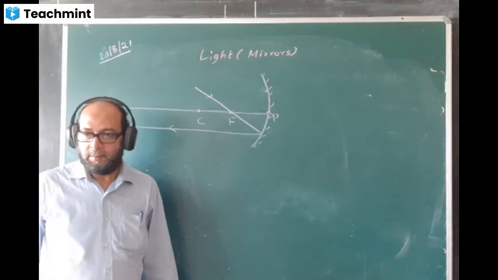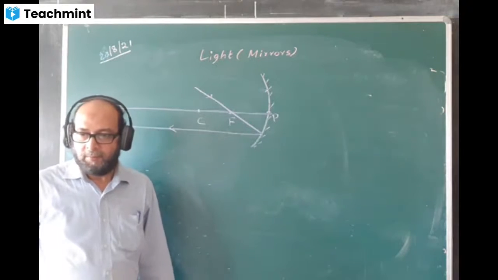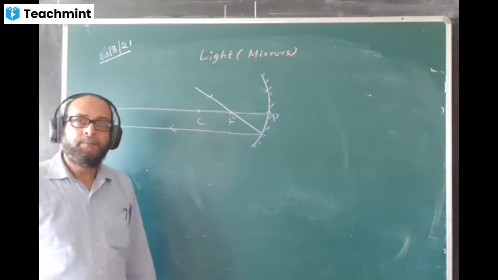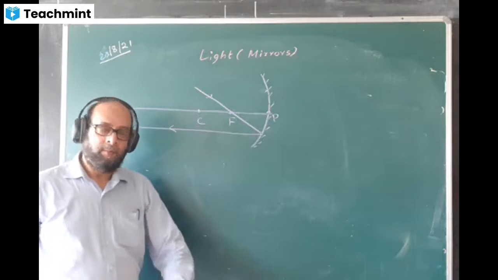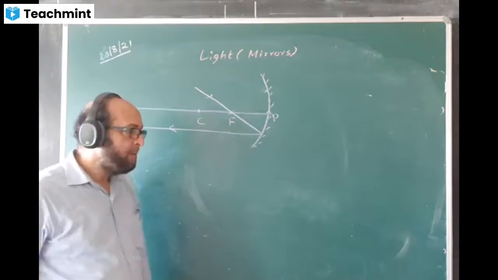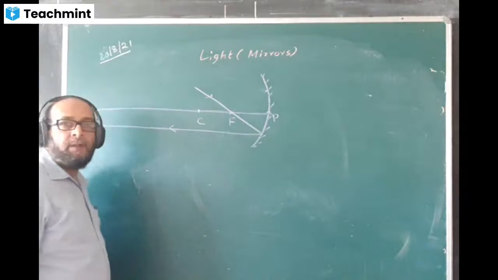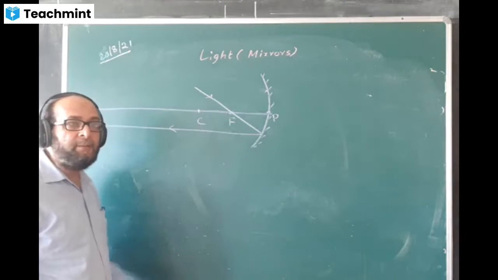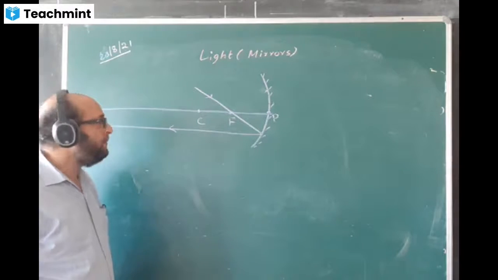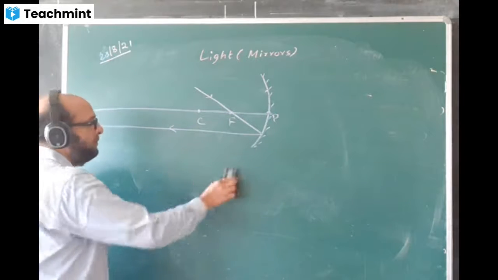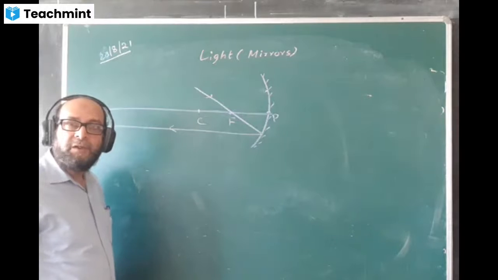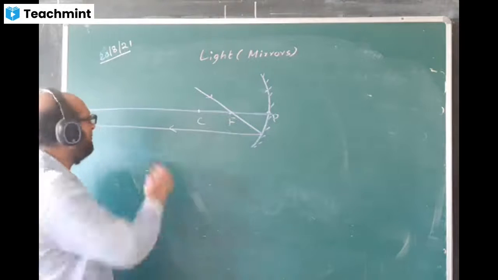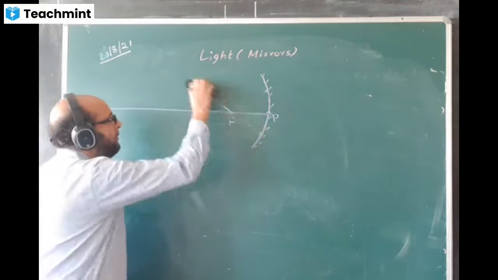Draw it. Drawn? No, sir. So once again, draw. Any ray that is passing through F will become parallel to the principal axis. Finished? Yes, sir. Okay, thank you. Good.